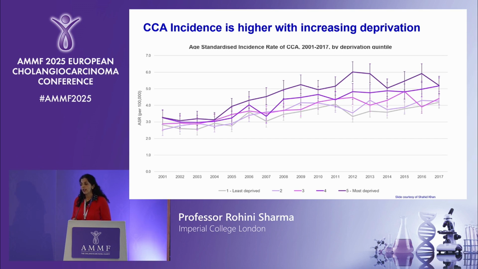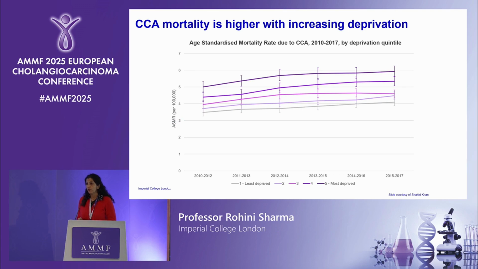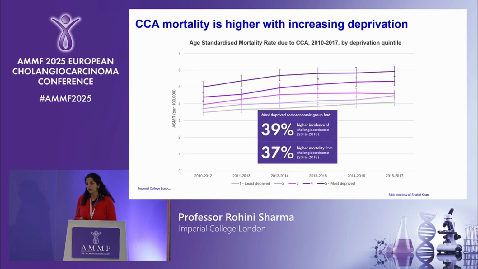And I think what's really key is they also have higher mortality rates as well. And this has been shown in cholangiocarcinoma as well. So what Professor Khan showed is that 39% of the most deprived group had a higher incidence of cholangiocarcinoma, and there's also a much higher mortality rate of cholangiocarcinoma once they were actually diagnosed as well.